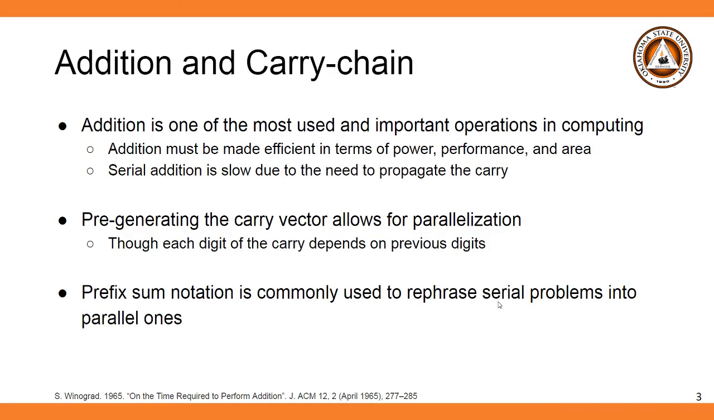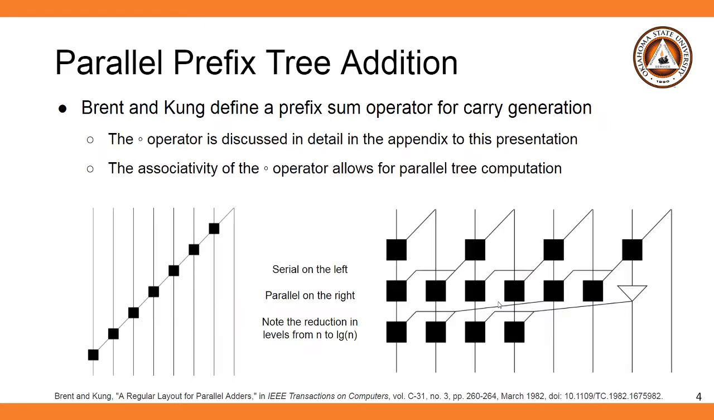Addition is one of the most important operations in computing, used everywhere from ALUs and FPUs to machine learning. However, addition is slow due to the need to propagate the carry. By pre-generating the carry vector, the whole operation can be done in parallel. While each digit of a carry does depend on previous digits, this relation can be rephrased using prefix summation.